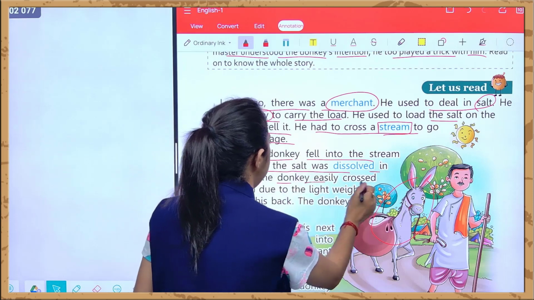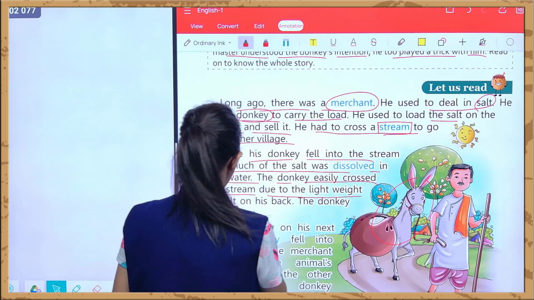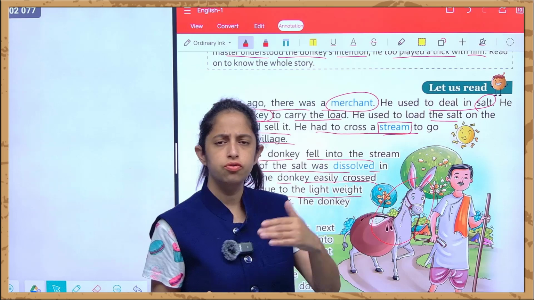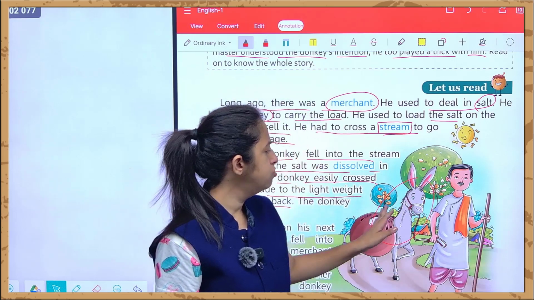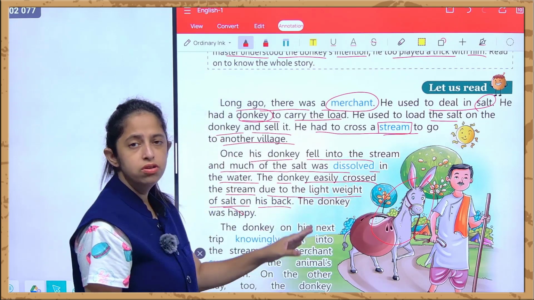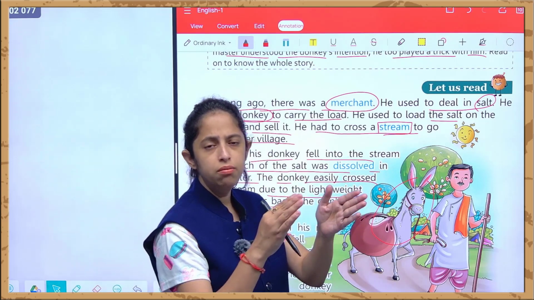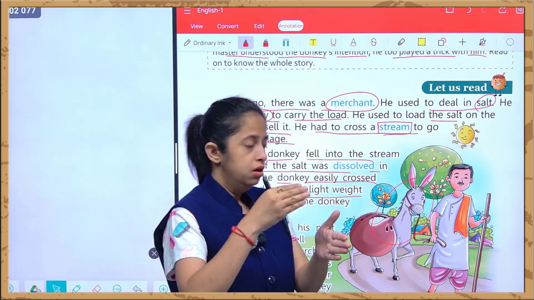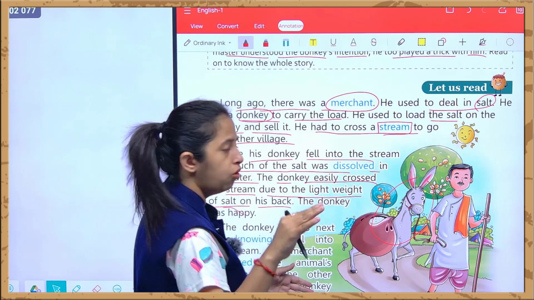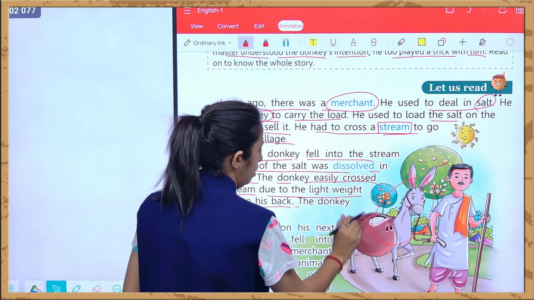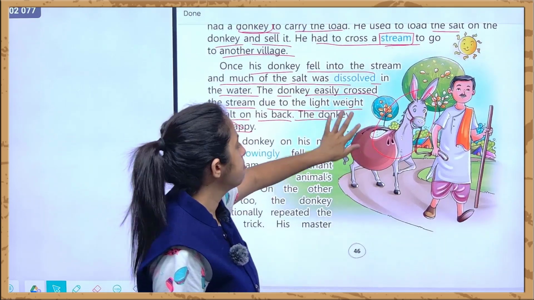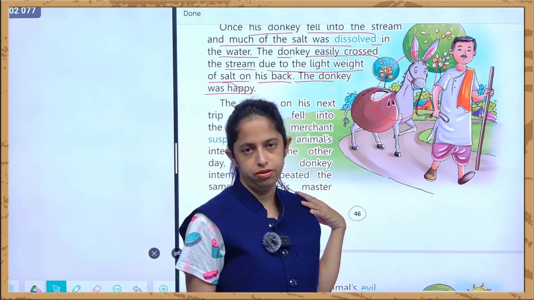The donkey easily crossed the stream due to the light weight of salt on his back. As half of the salt has been dissolved and just fell into the stream, the donkey's weight got light, right? And due to that light weight, he was easily able to cross that river. The donkey was very happy. At that time, the donkey was very happy as the load was very light at the back of him, right?